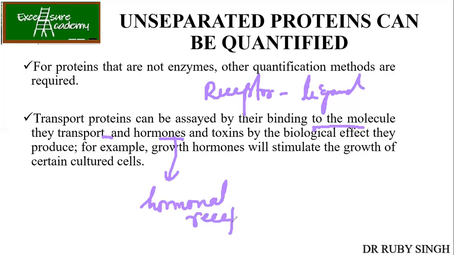So some kind of interaction is needed between the two, the substrate and the enzyme or the receptor, so that you can carry out the measurement or quantification. Also any biological effect they produce. For example, growth hormones will stimulate the growth of certain cultured cells. This is how you can carry out the quantification.